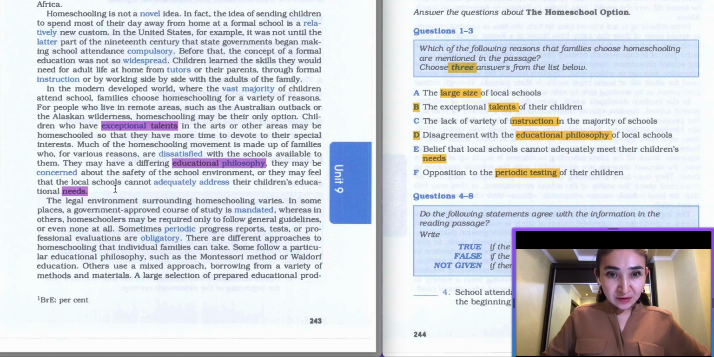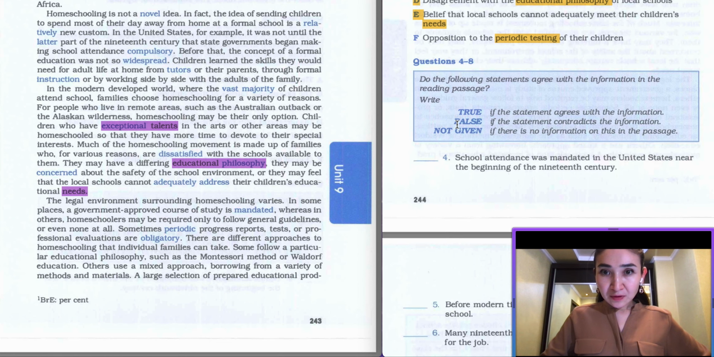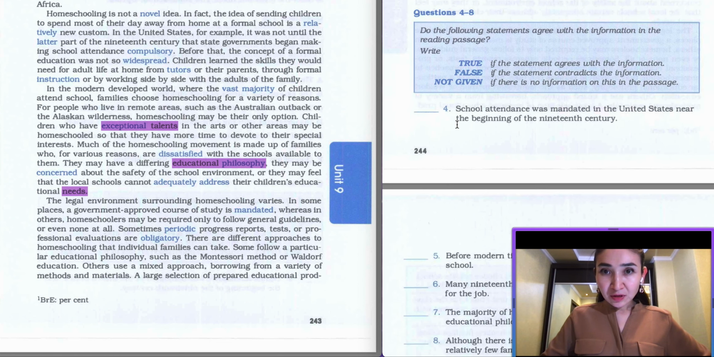Let's read this sentence. They have differing educational philosophies. They may be concerned about the safety of the school environment, or they may feel that the local schools cannot adequately address the student educational needs. Believes that local schools cannot adequately meet their children's needs. It's going to be our third answer to questions 1 to 3. Let's go further and let's read the following task.